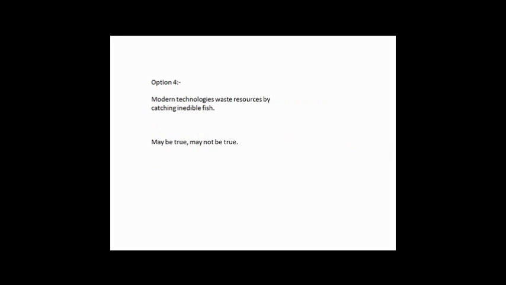Then we go to option 4, which states that modern technologies waste resources by catching inedible fish. Now this is again nowhere stated in the argument. We have nowhere talked about inedible fish or connected it with modern technologies. So again, this is completely wrong. Finally, we go to option 5: marine fish continue to be an endangered species.